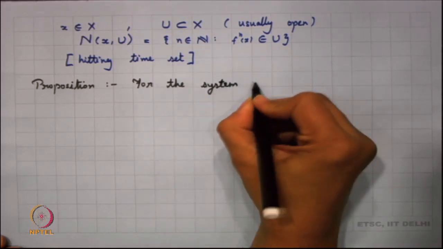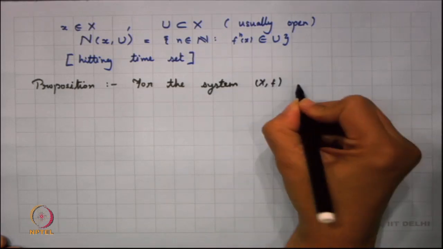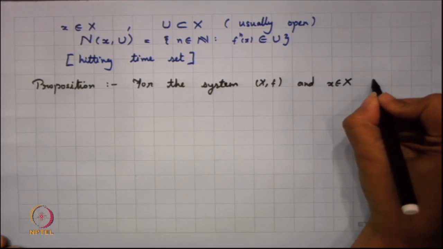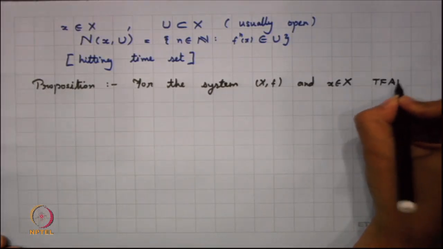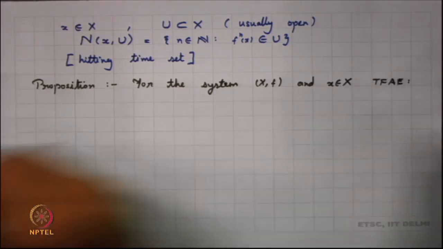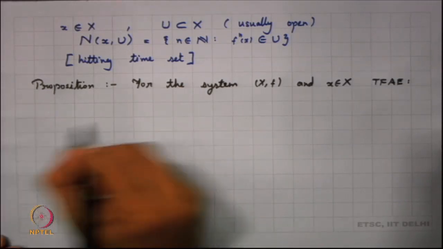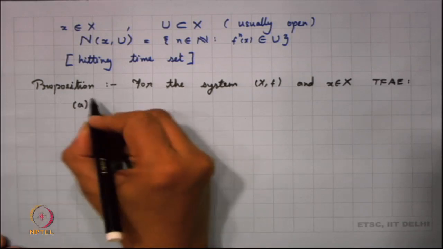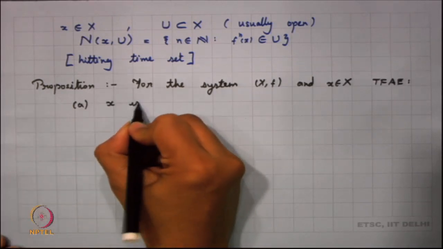So, for the system (X, f) and a point x in X, the following are equivalent. So, what are all the equivalent statements? First is that x is a recurrent point.